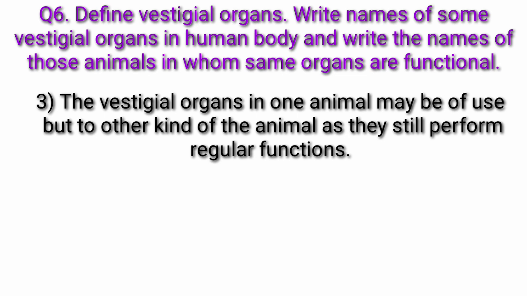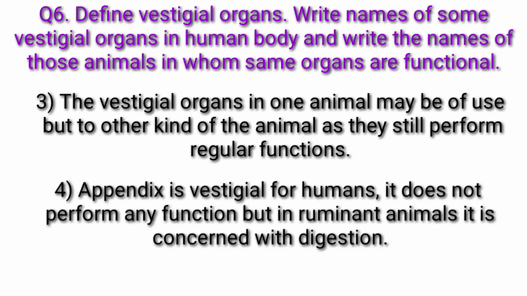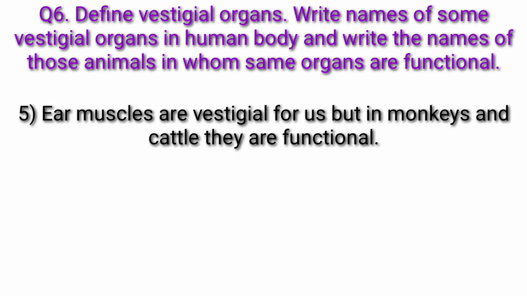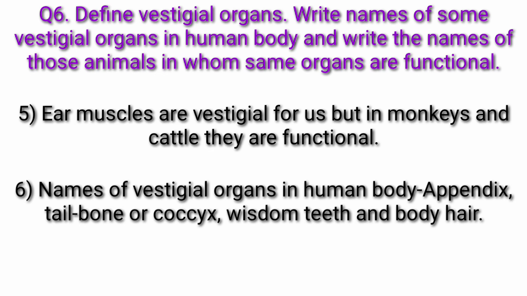The vestigial organs in one animal may be of use to another kind of animal as they still perform regular functions. Appendix is vestigial for humans. It does not perform any function, but in ruminant animals it is concerned with digestion. Ear muscles are vestigial for us, but in monkeys and cattle they are functional. Names of vestigial organs in the human body: appendix, tailbone or coccyx, wisdom teeth, and body hair.